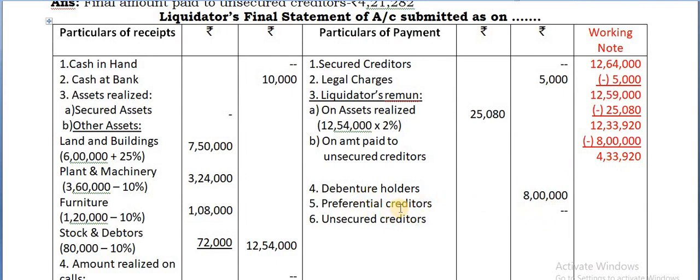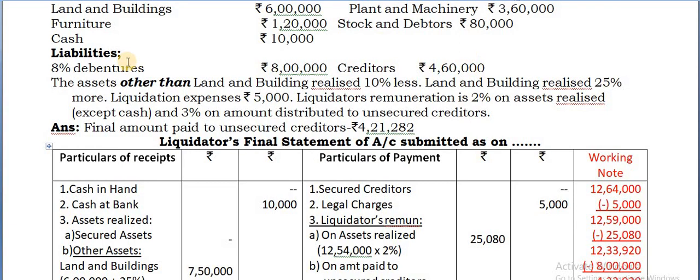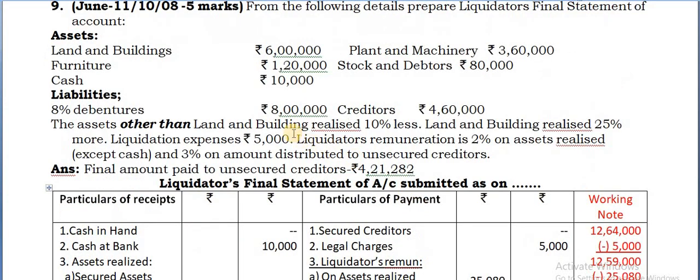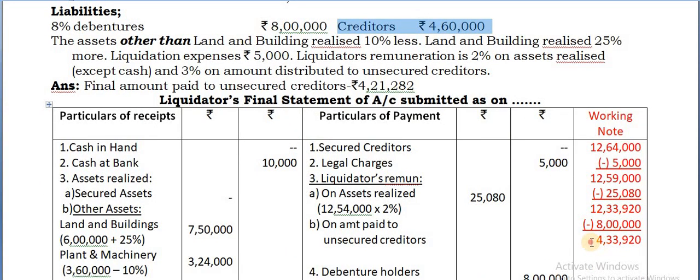Towards the preferential creditors. Is there any preferential creditors in this question? It is not there. So nil. Then this is the amount payable now to unsecured creditors. See what is the amount payable to unsecured creditors? Here it is given, creditors payable is 4,60,000, but the cash available is less. Therefore, how do you calculate here? This amount, cash available into 3 by 103. So take that amount, 12,638 you are getting.